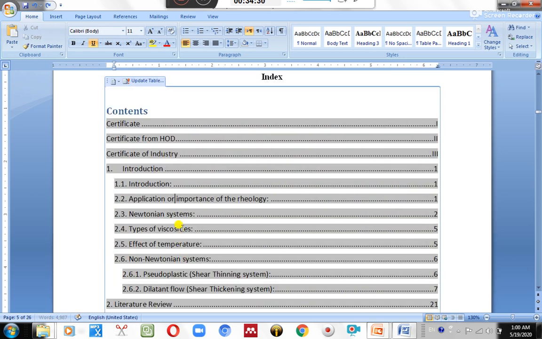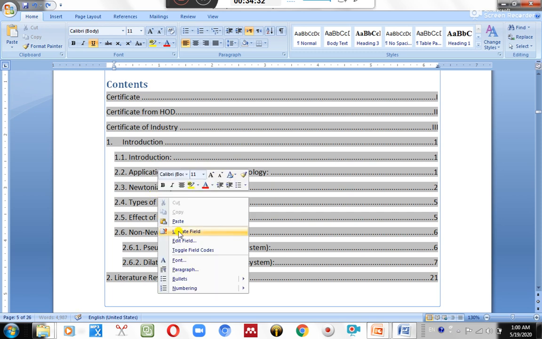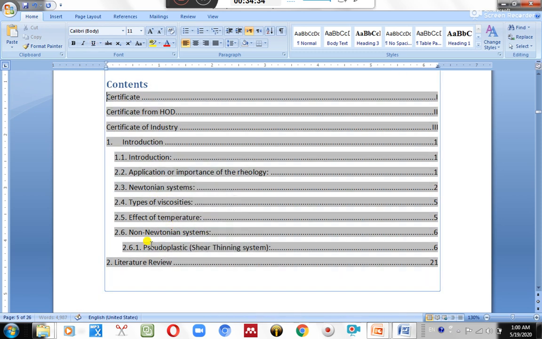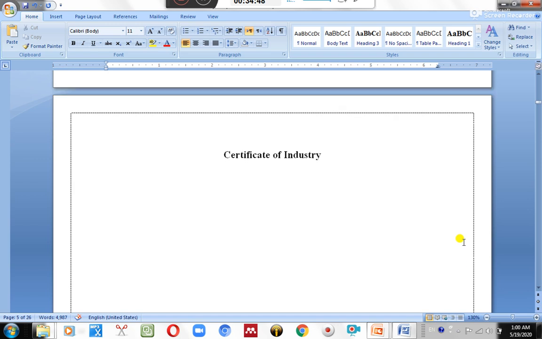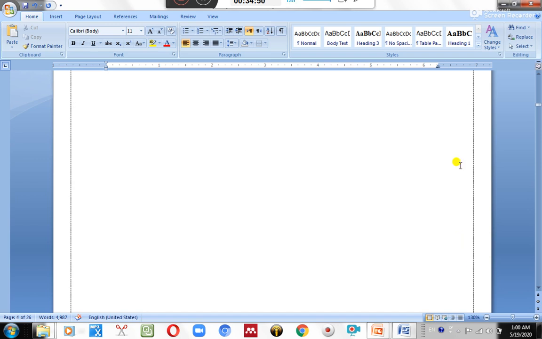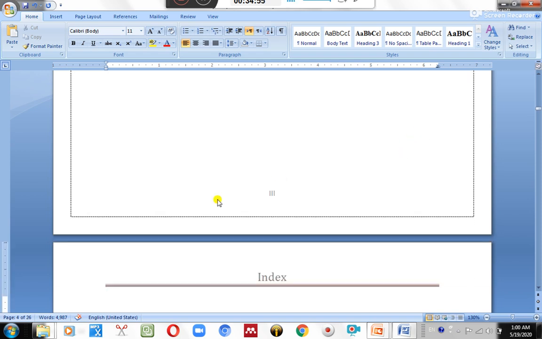Click on the index, update field, update entire table. Now you can see the literature review which appears over here has shifted to page number 21. So this is the advantage of using MS Word auto index.